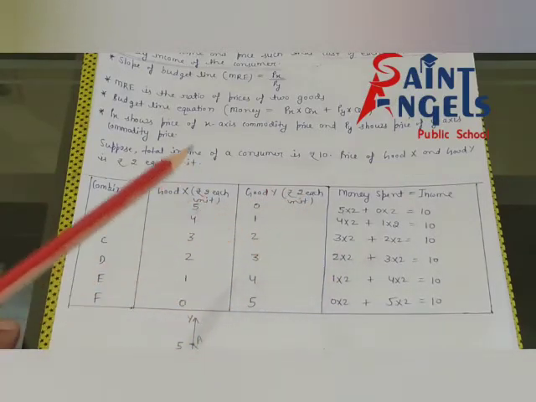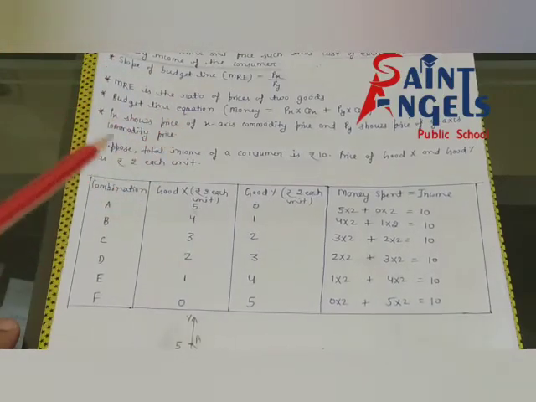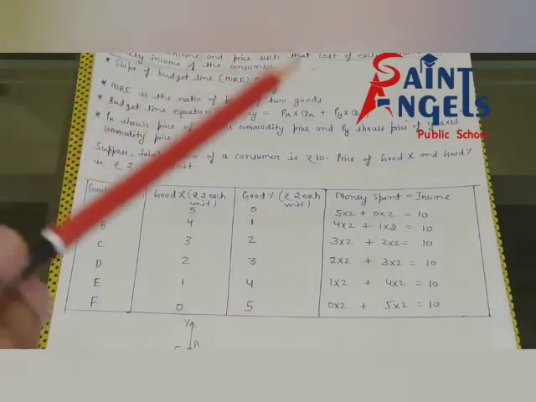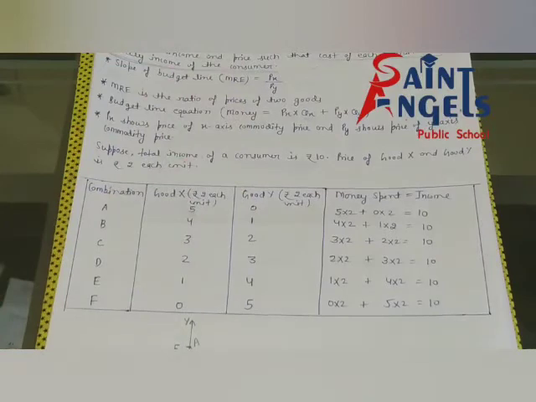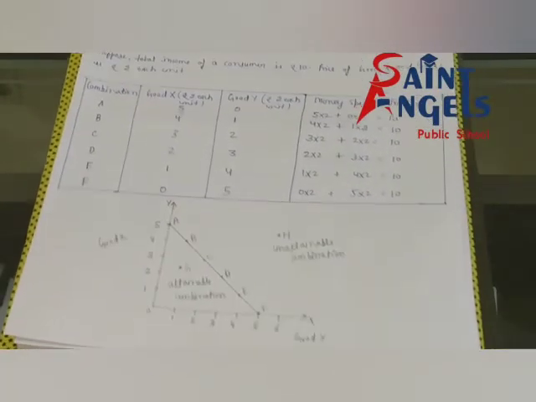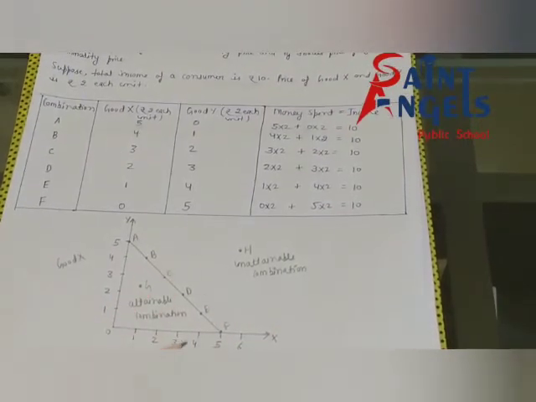schedule. First of all, you will write the definition of budget line, and you know that the slope of budget line is equal to MRE. MRE means marginal rate of exchange, and the formula of MRE is equal to Px upon Py. Px means price of X-axis commodity, and Py means price of Y-axis commodity. After this you will show the diagram of budget line.